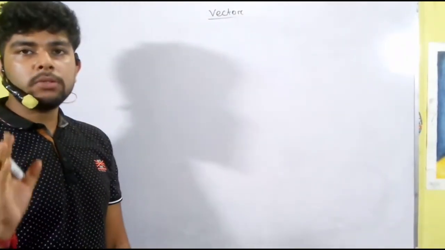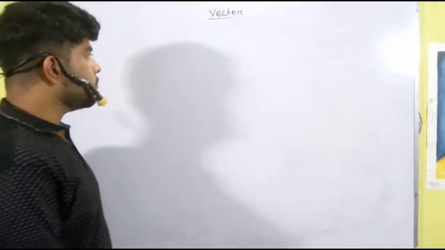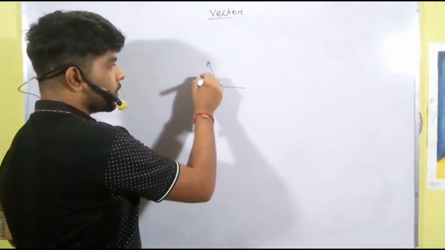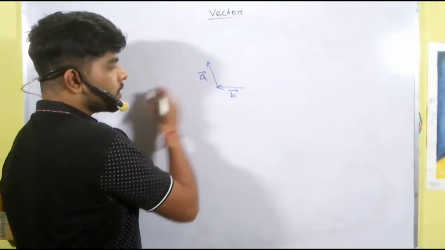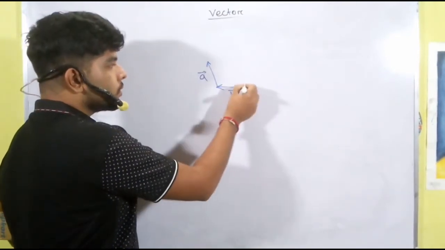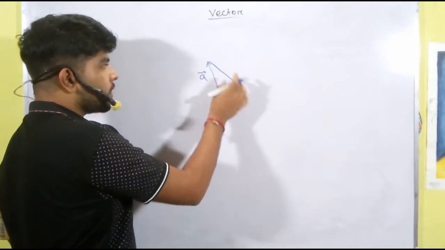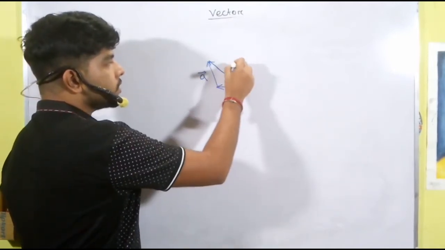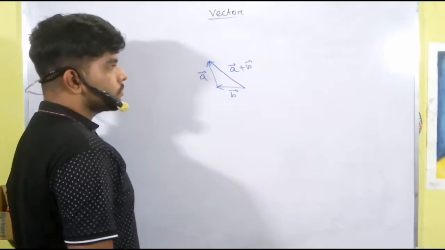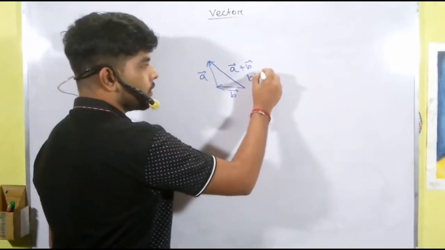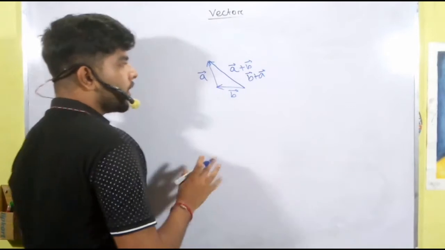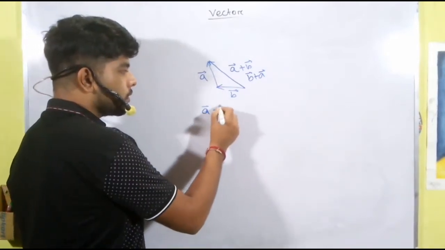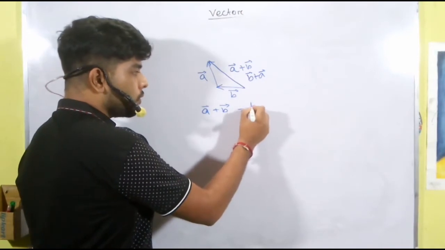Now we are going to learn about the triangle method. The triangle method is also the same. Suppose this is vector A and this is vector B. The resultant vector starts from the tail of A and joins at the head of B. This is A plus B vector, or you can say B plus A vector. For the addition of vectors, A plus B is equal to B plus A.